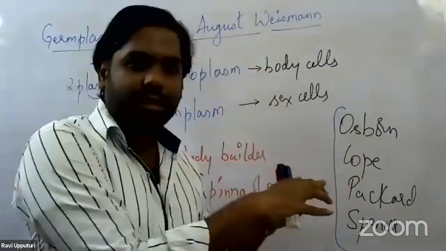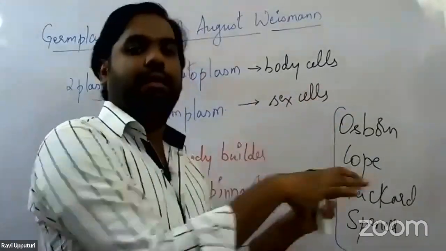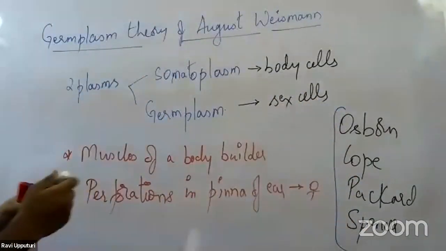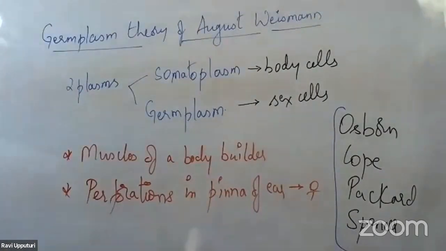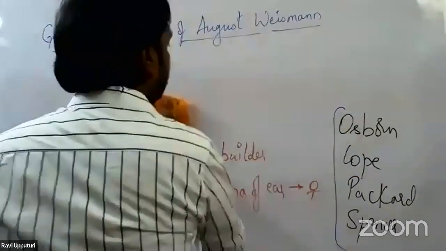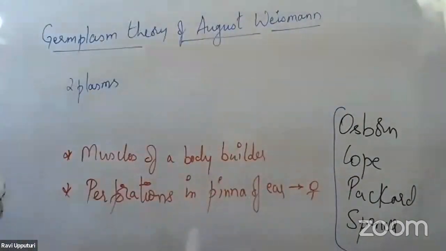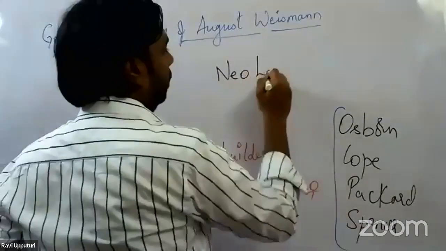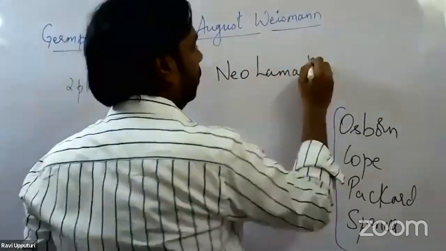Therefore, this particular theory, including this modification, was termed Neo-Lamarckism.